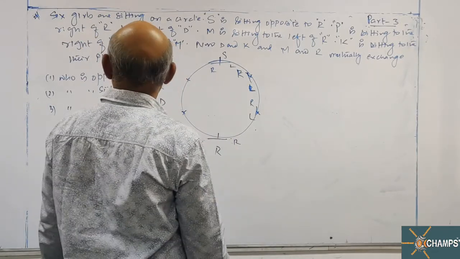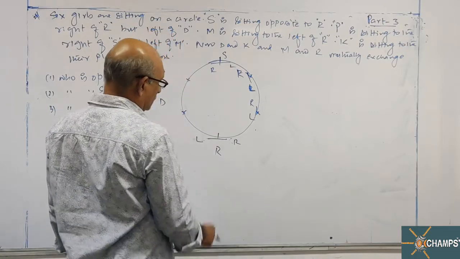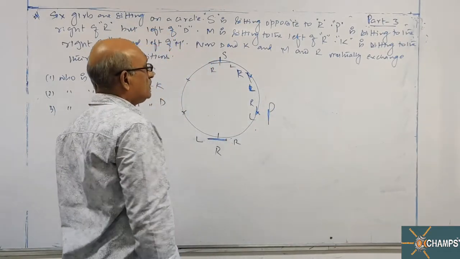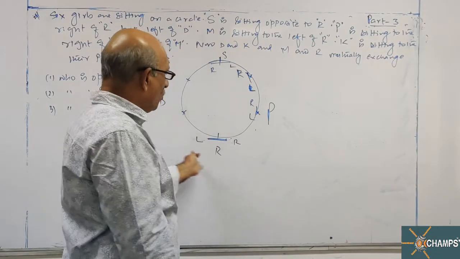Right hand side means you move anti-clockwise.